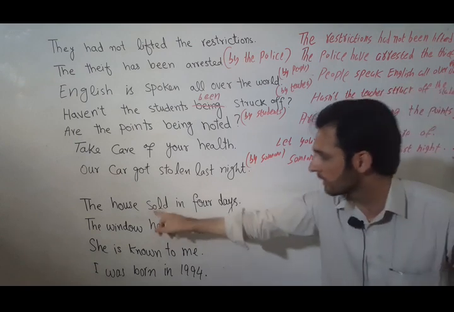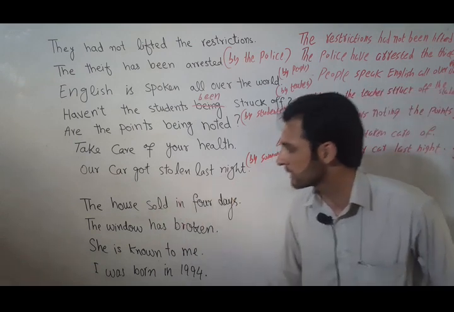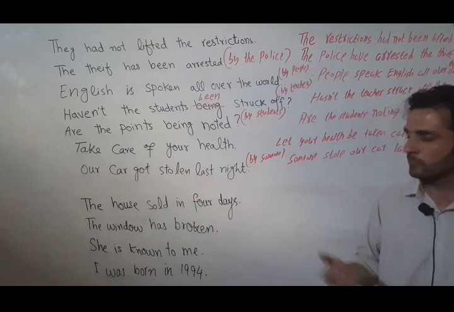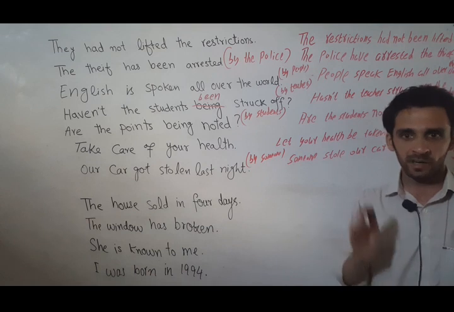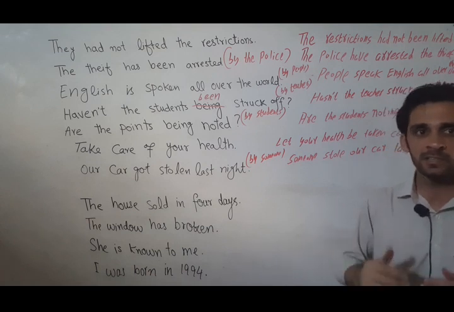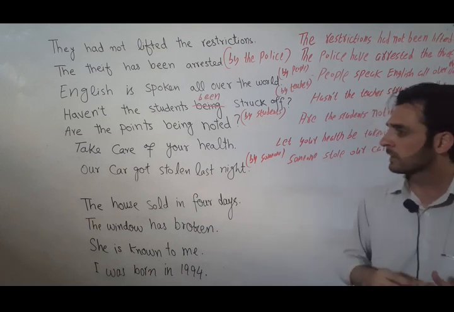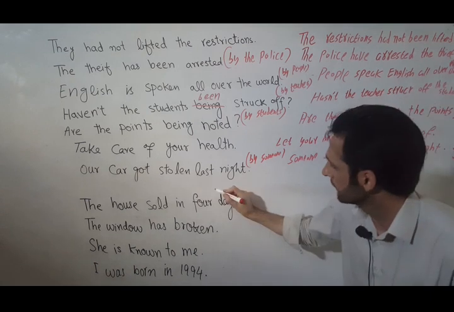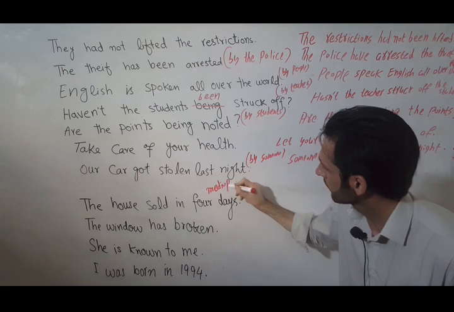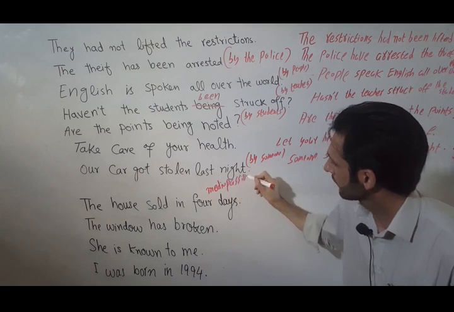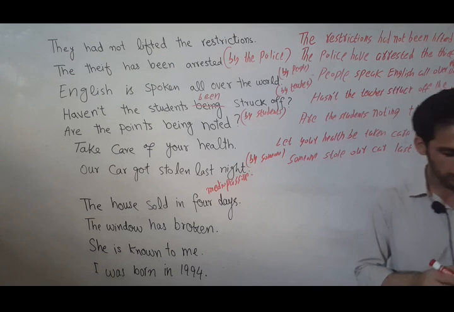We have the third form of the verb but not preceded by any form of be. So if the subject of the sentence is the patient but we don't have the complete structure of passive voice, such constructions are called mediopassive.